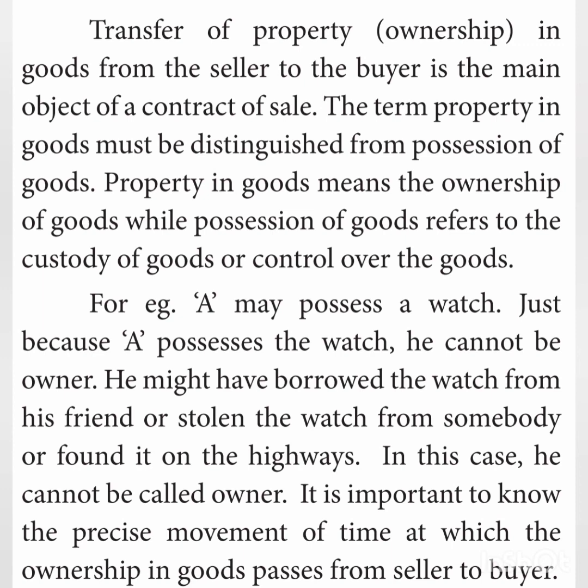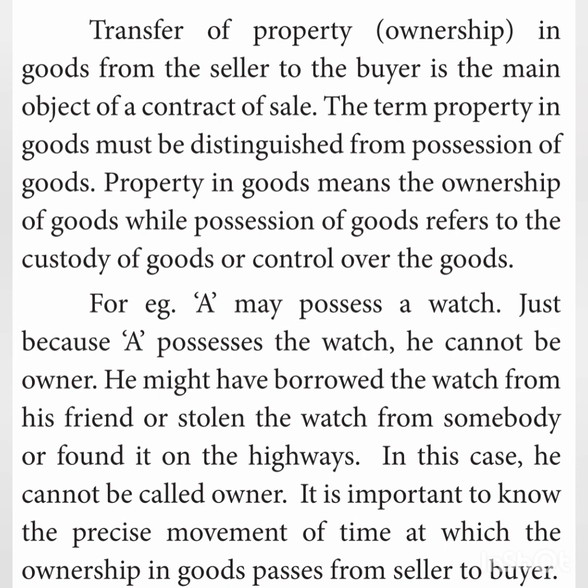For example, A may possess a watch. Possess means having a watch. Just by having a watch, A cannot be an owner. He might have borrowed the watch from his friend, or even stolen it from somebody, or found it by the roadside.